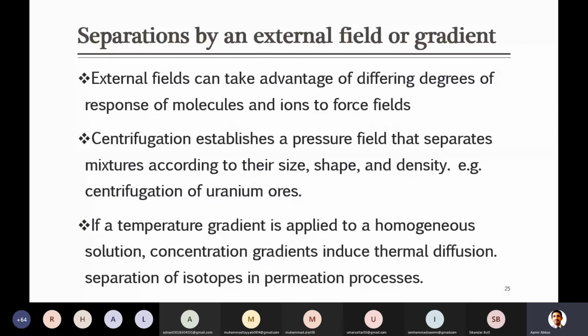For example, there was a mixture, and when you apply heat, the lighter component will start moving towards the top as compared to the heavier components; lighter ones will go to the top earlier. So separation can be done with the help of this, and this process is also used for the separation of isotopes. Although they are close in mass, when you apply this force, they can be separated.